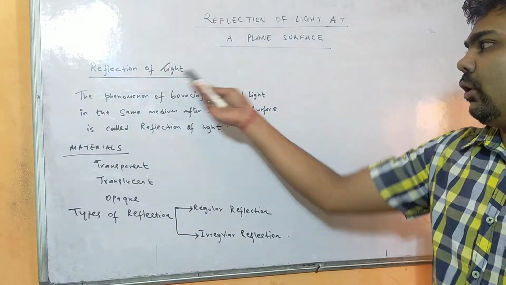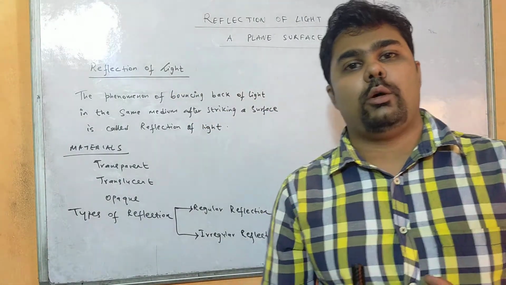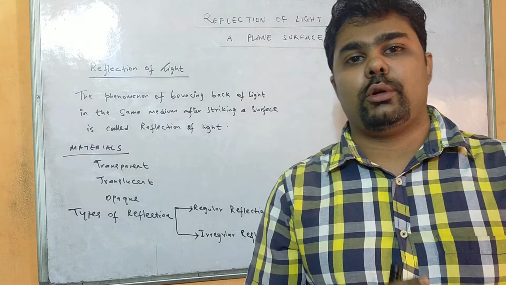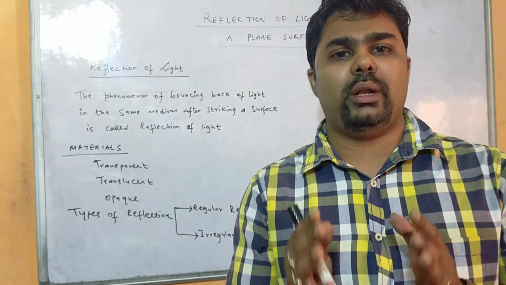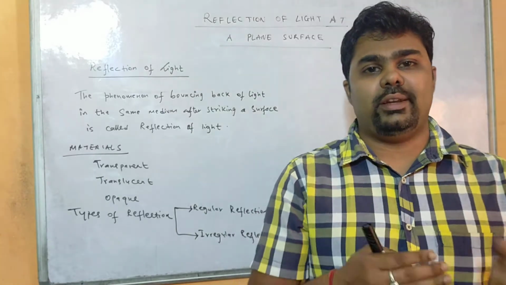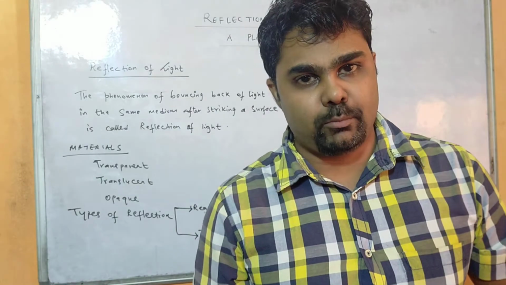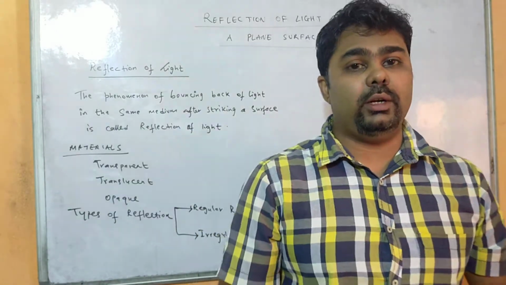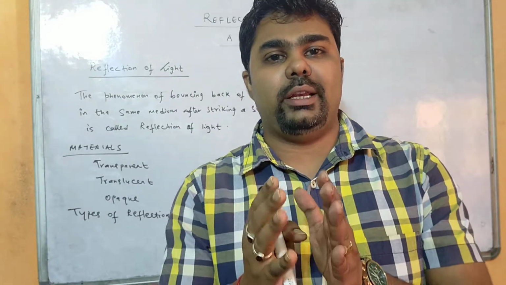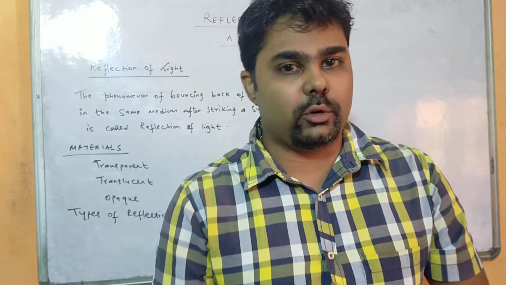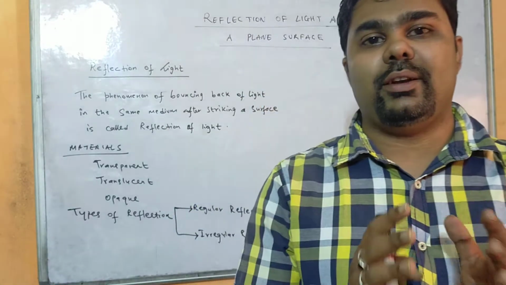So you see, reflection of light, what does this mean? The phenomenon of bouncing back of light when it falls on a plane surface or any rough surface. Whenever light falls on a surface, it gets reflected in the same medium. But in class 8 what we have learned is, when light passes from one medium to another medium, it gets bent. That was refraction of light. But here we will learn what is reflection of light.